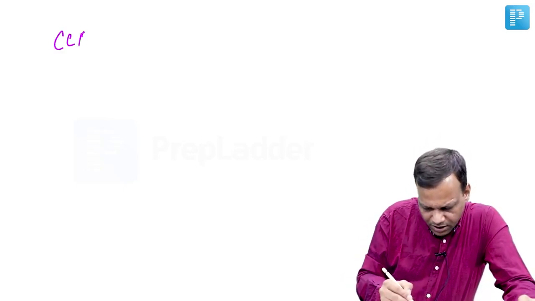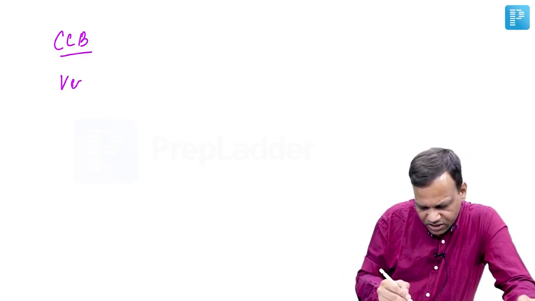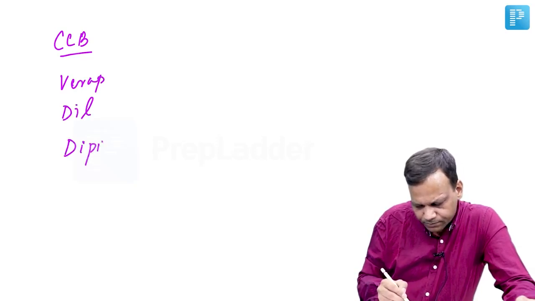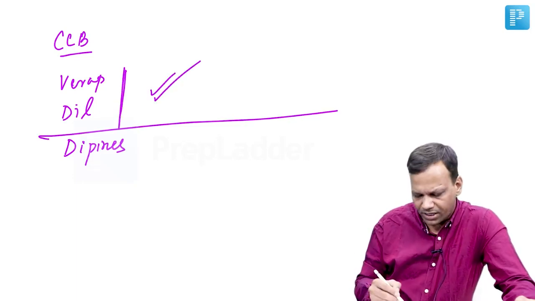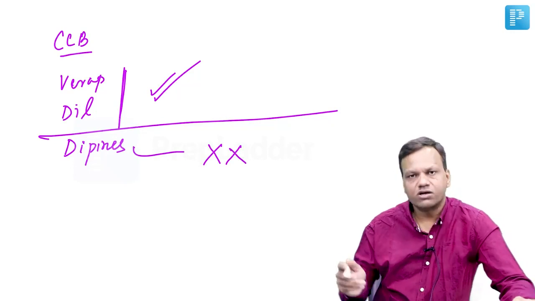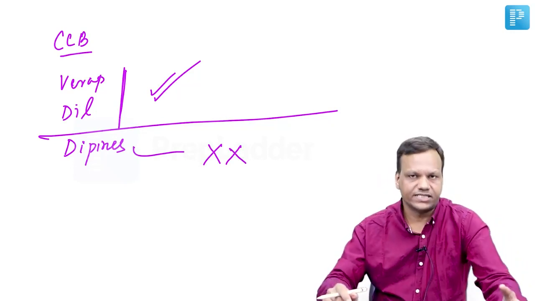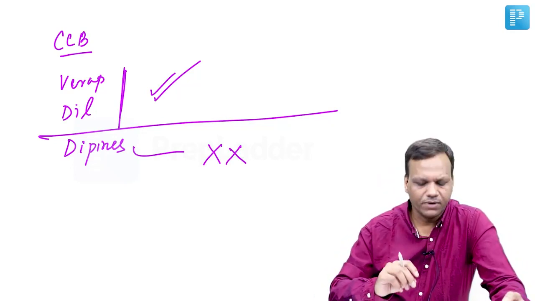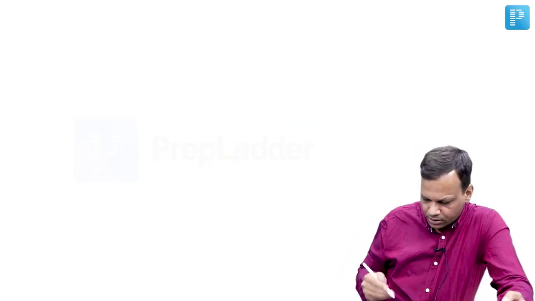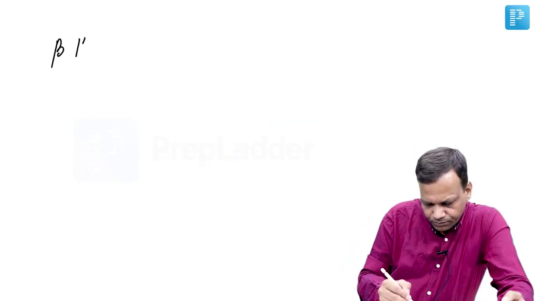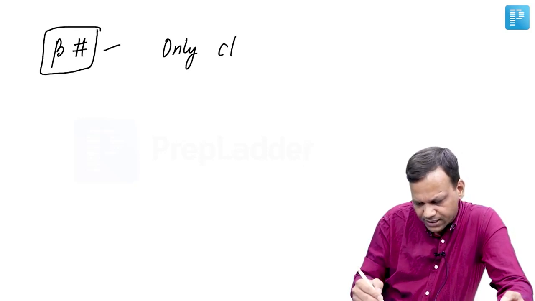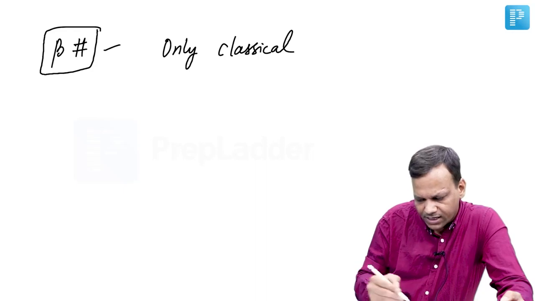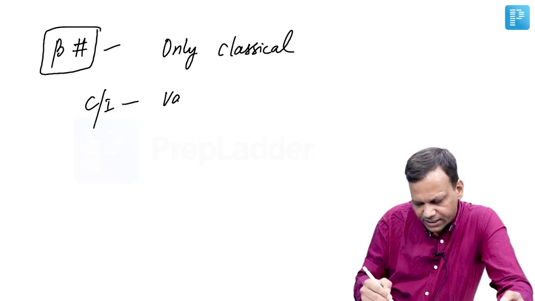Then moving to calcium channel blockers, we already discussed. We have 3 drugs: verapamil, diltiazem, and dipines. Among these, verapamil and diltiazem can be used in angina, but dipines are contraindicated because they cause tachycardia that can worsen angina. So instead of dipines, we can use verapamil or diltiazem. Third drug, beta blockers. What is special about beta blockers is they are used only for classical angina, but they are contraindicated in variant angina.